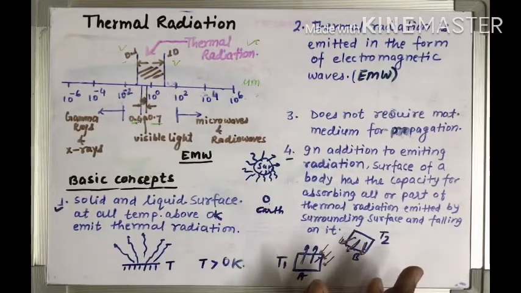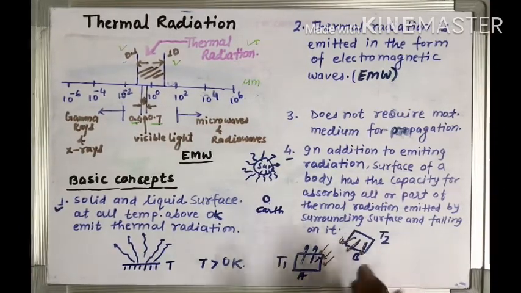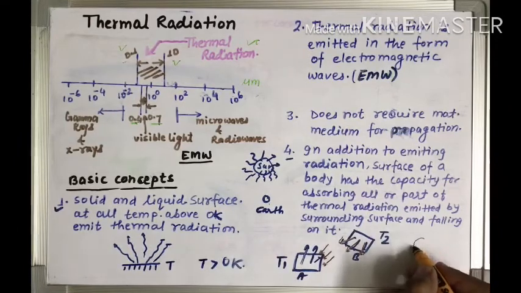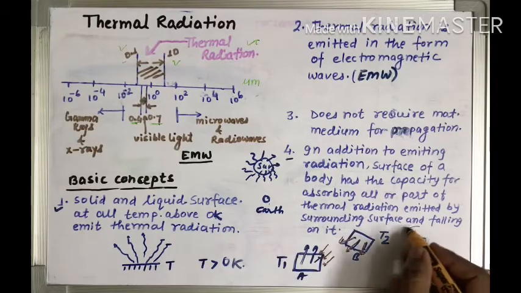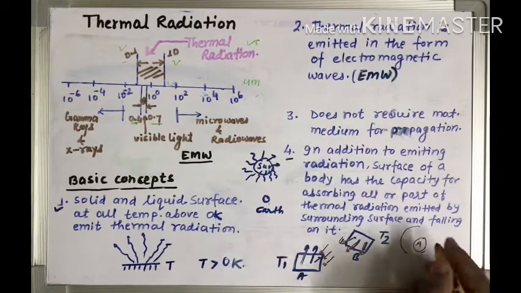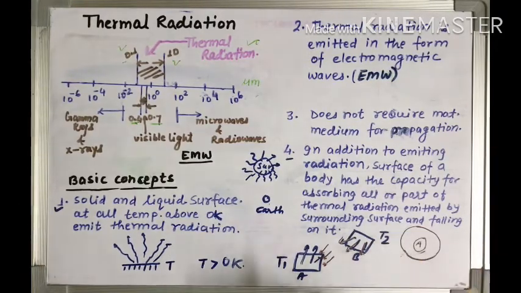It totally depends upon the orientation. Let us take an example. Suppose there is a source A, for example a bulb, in an enclosed room.